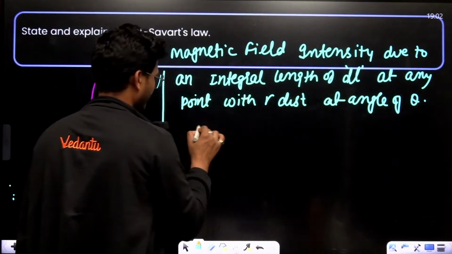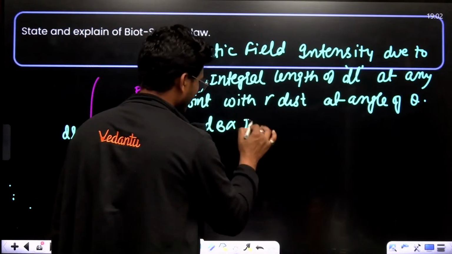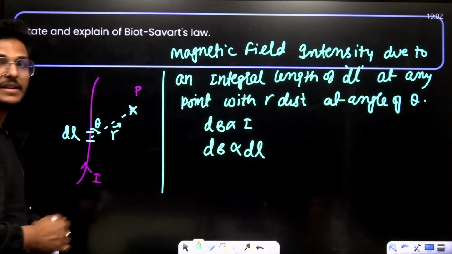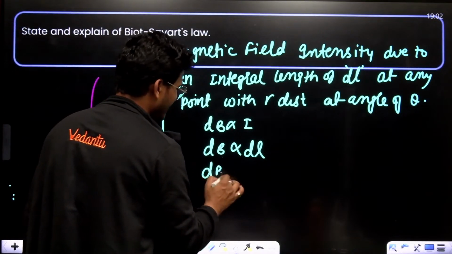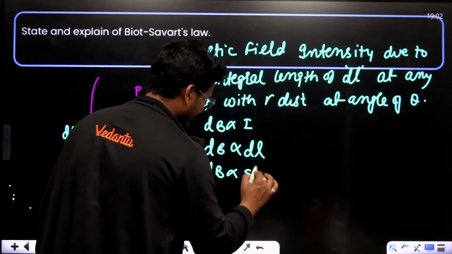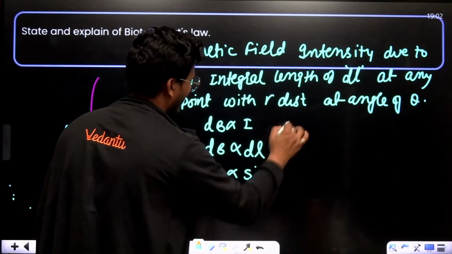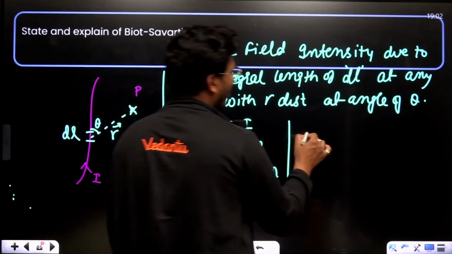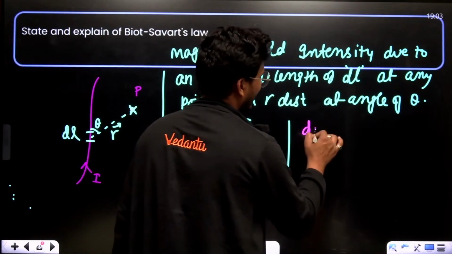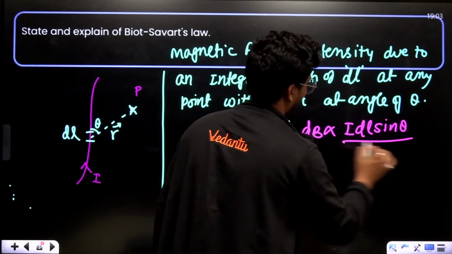Then dB is directly proportional to current, directly proportional to the integral length dl, directly proportional to sin theta, and inversely proportional to the square of distance. Combining all these relations, dB is proportional to I dl sin theta upon r square.